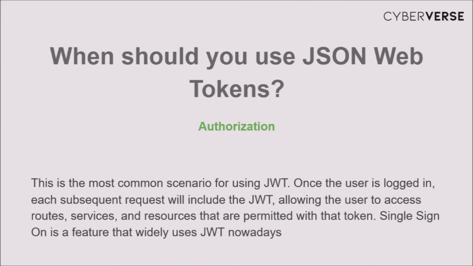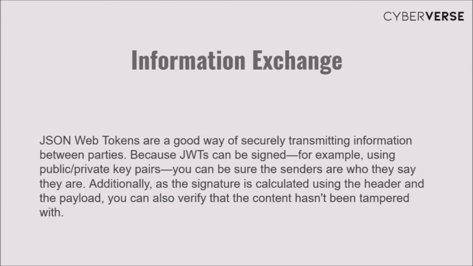Single sign-on is a feature that widely uses JWT nowadays. And the other one is information exchange. JSON Web Tokens are a good way of securely transmitting information between parties because JWTs can be signed. For example, using public and private keys, you can be assured that the sender and the receiver are genuine. And the signature is also calculated using the headers and the payload. You can also verify that the content hasn't been tampered with.